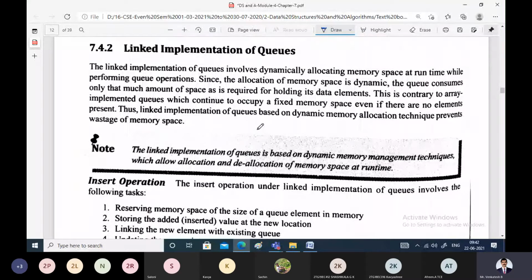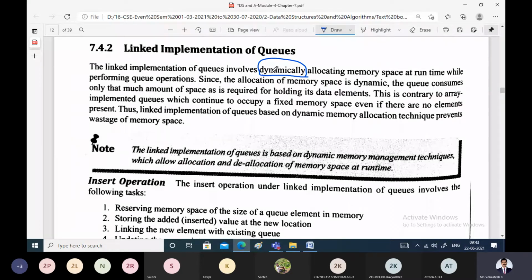We cannot change that memory. Whereas in linked implementation, the memory gets allocated dynamically during the execution time. Another advantage of linked implementation is only the required amount of memory can be reserved instead of wasting the extra memory as in case of array implementation.